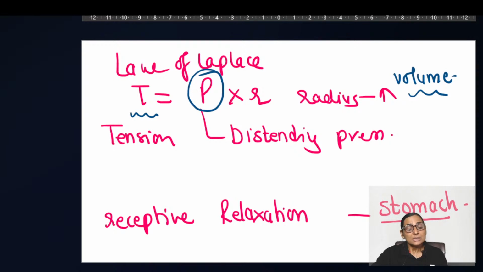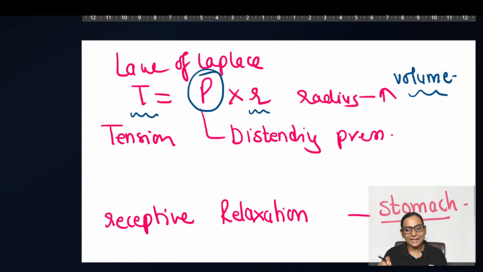So the simultaneous increase in the R is brought about by increase in the tension, which prevents the distending pressure from rising. So the pressure does not rise. Because of this, the person is able to hold urine even up to a volume of 400 ml. But again, at 400 ml, now there will be onset of the micturition reflex, and you will have to go for the nature's call.